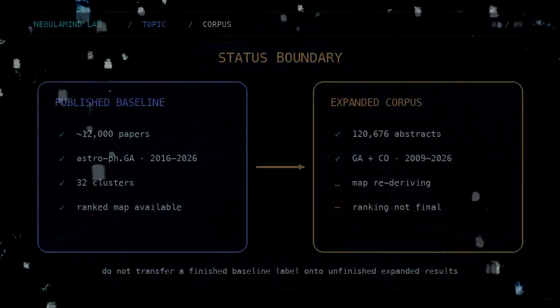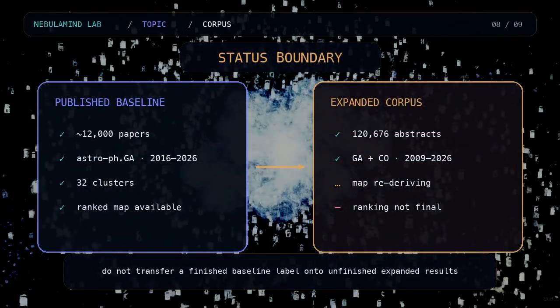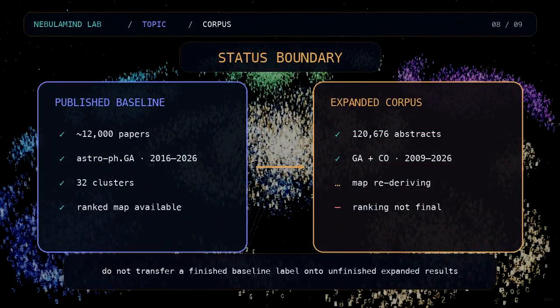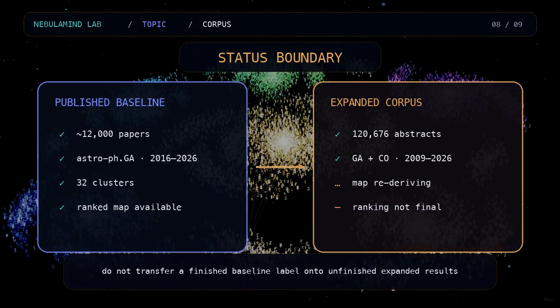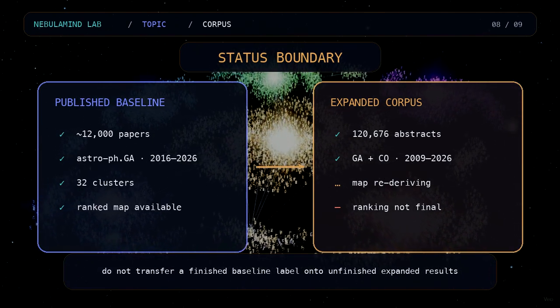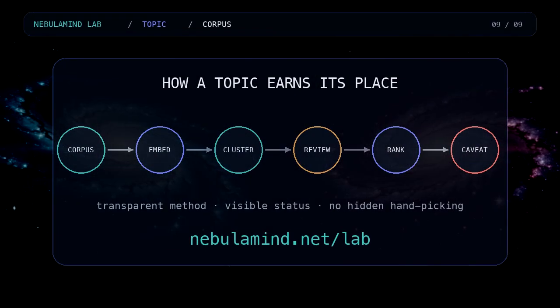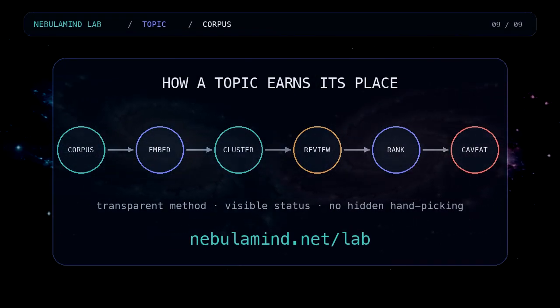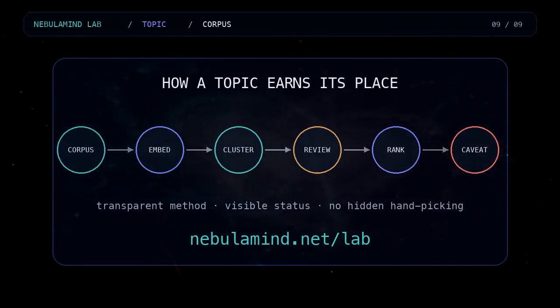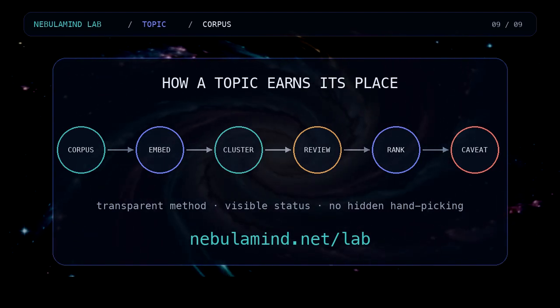One important status boundary: the published 32 cluster map belongs to the earlier 12,000 paper baseline. The expanded 120,676 abstract map is currently being re-derived. NebulaMind shows that boundary, instead of presenting an unfinished ranking as settled.